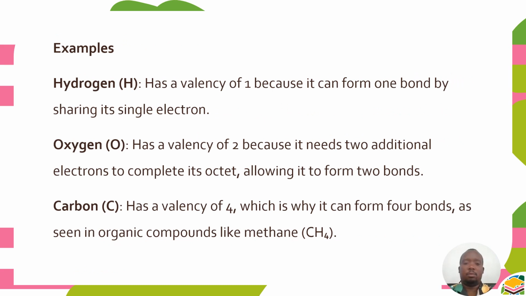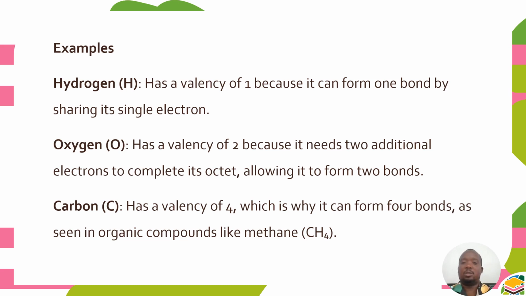For example, if we go back to the valence of hydrogen, we said it has a valence of 1 because it can form one bond by sharing a single electron. Oxygen has a valence of 2 because it needs 2 additional electrons to complete its octet, allowing it to form 2 bonds.